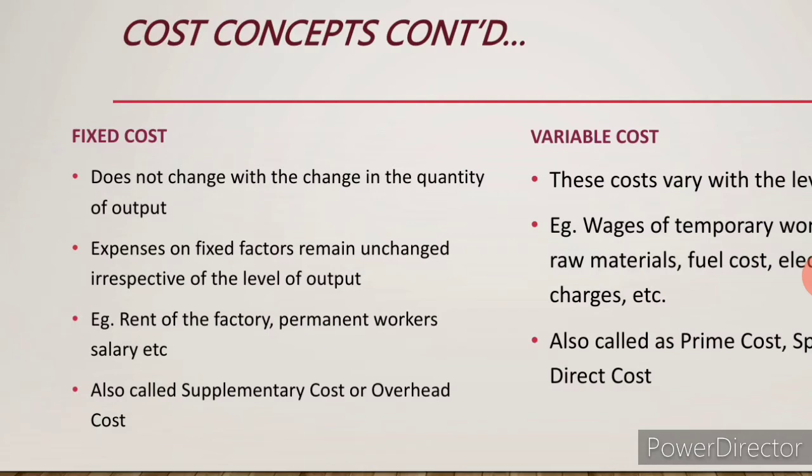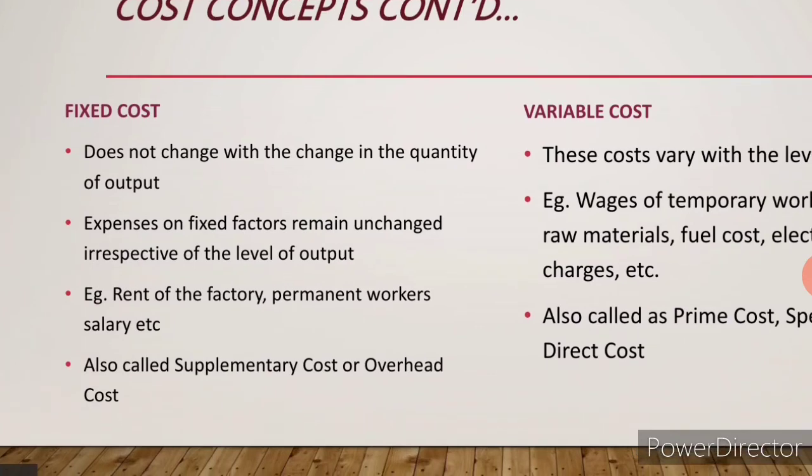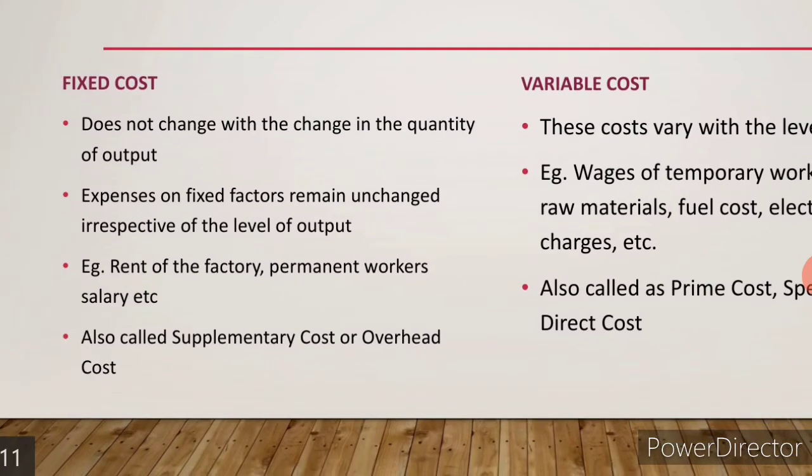For example, wages, payment to permanent worker salary, then machineries, insurance premium, then license fees are all called a fixed cost. Cost does not change during the period of production. So, fixed cost is also called a supplementary cost or overhead cost.